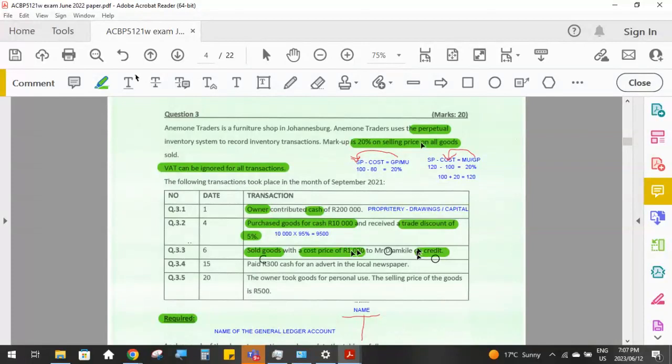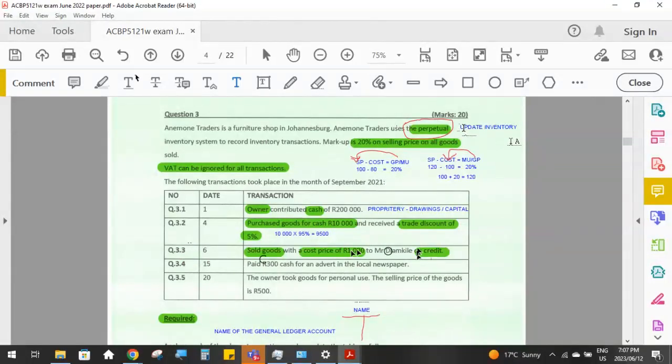So remember, when we are using the perpetual inventory system, this is what's important. We always update our inventory account with any transactions that we've got. Okay, that means if we have a transaction that involves inventory, we do always record that transaction.